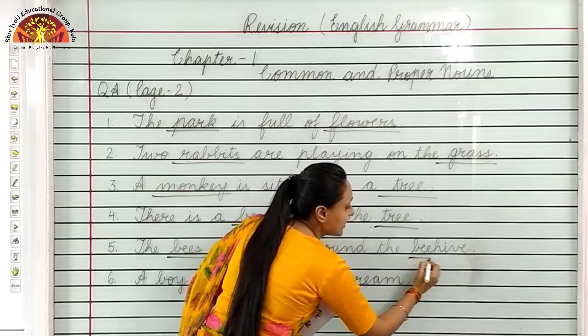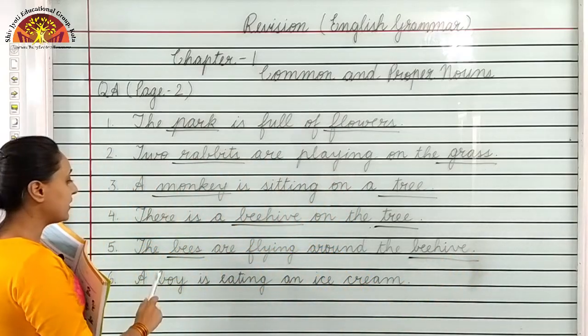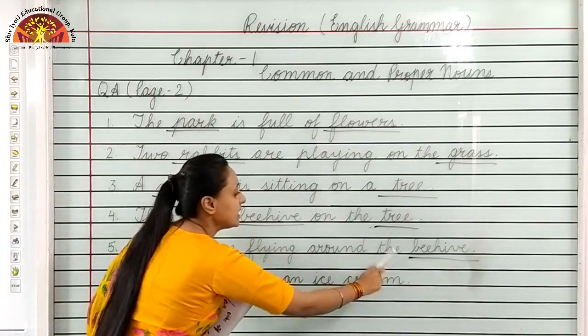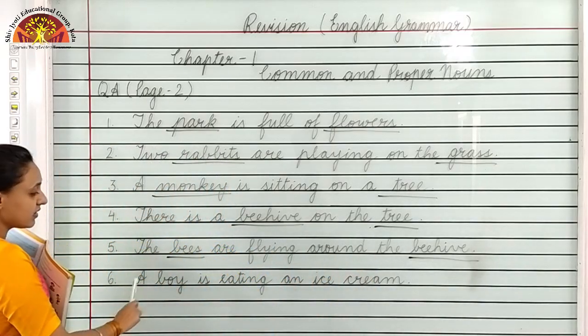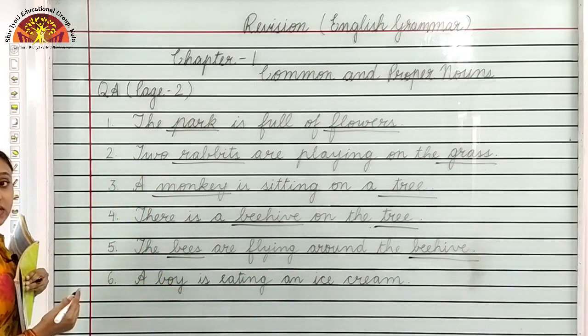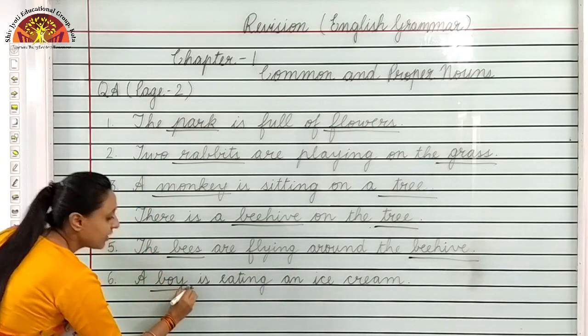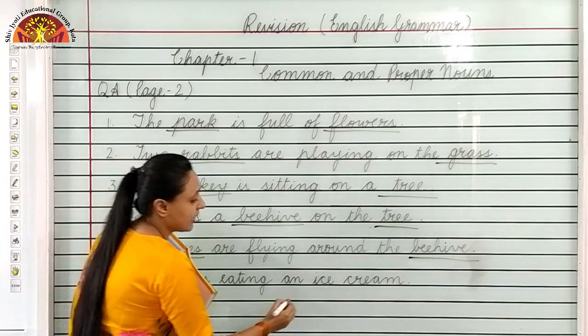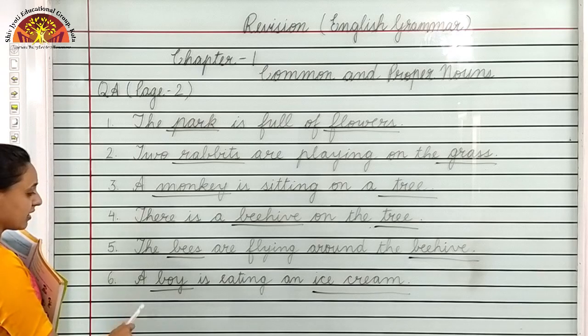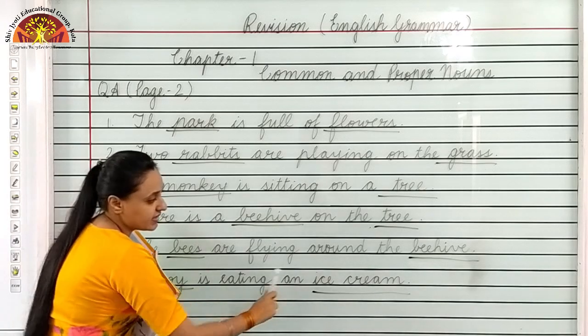Around the beehive. Okay. So the common nouns in this sentence are bees and beehive. Number 6, a boy is eating an ice cream. So who is eating? A boy. And what is he eating? An ice cream. Okay. So common nouns in this sentence are boy and ice cream.